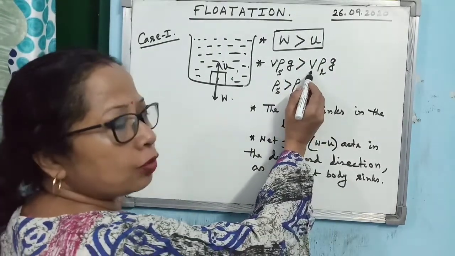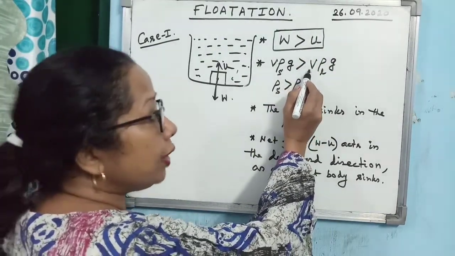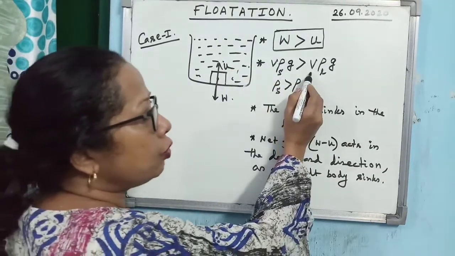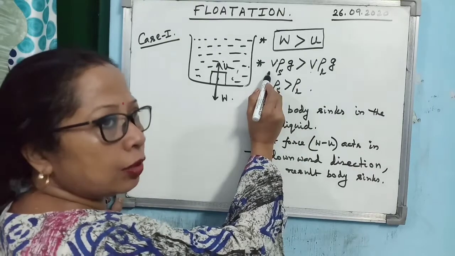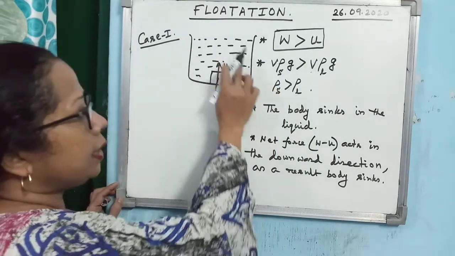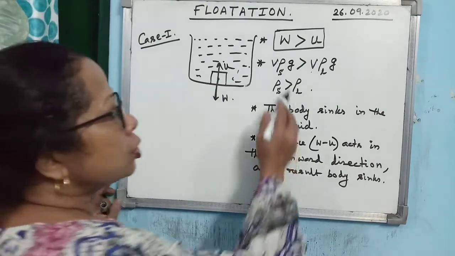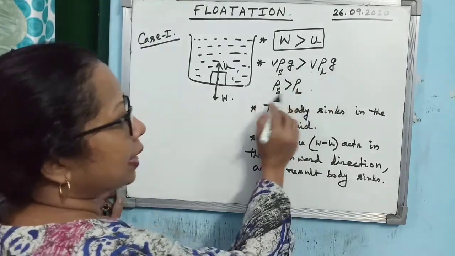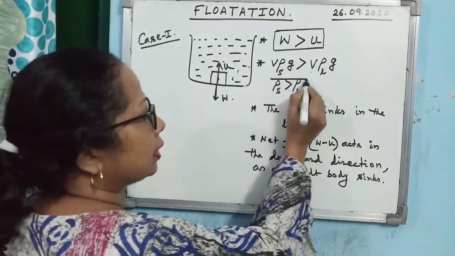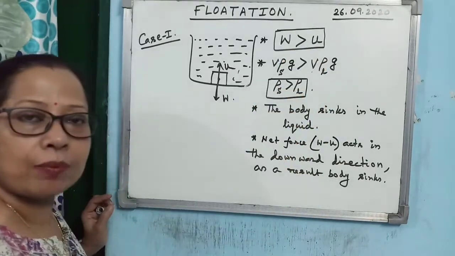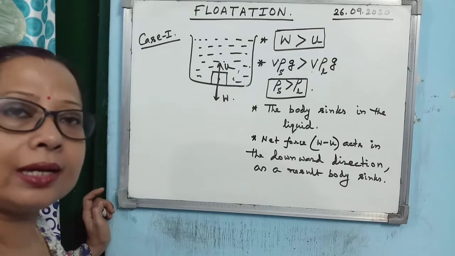Upthrust is volume of the displaced liquid, which is equal to volume of the body. Why is volume of displaced liquid equal to volume of the body? Because the body is completely submerged within the liquid. So you see V and g you can cancel. So rho S is greater than rho L. So these are the conditions for when a body will sink inside a liquid.